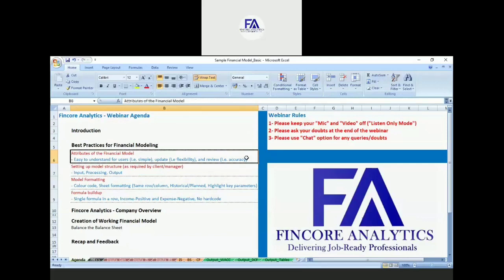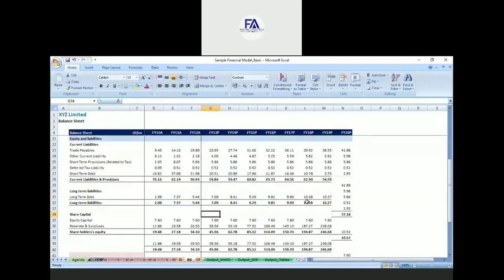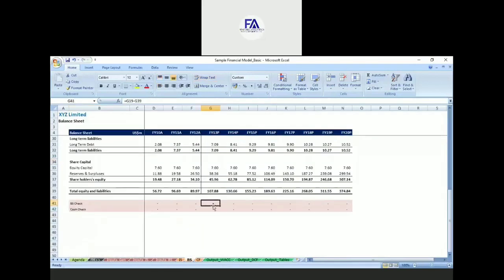So in this model, I have applied a couple of checks. If you go to this balance sheet, these are the checks. This check is whether the balance sheet is matching or not, like assets should be equal to liabilities plus equity. If you look, this number is matching, so there's no error.